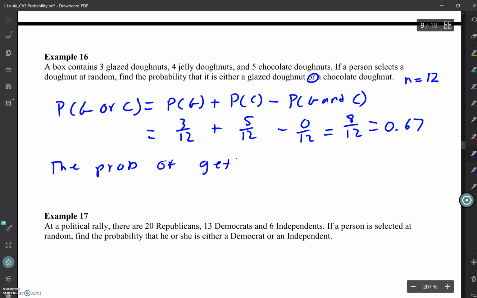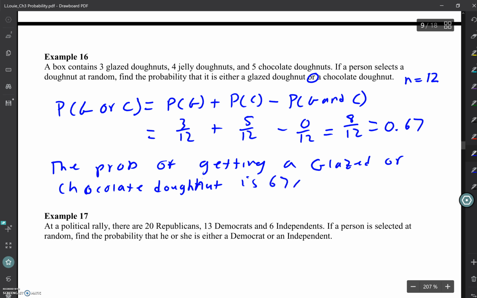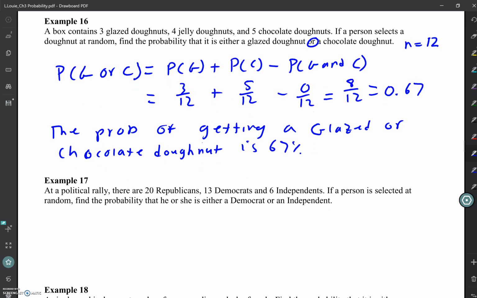So the probability of getting a glazed or chocolate donut is 67%. Questions?